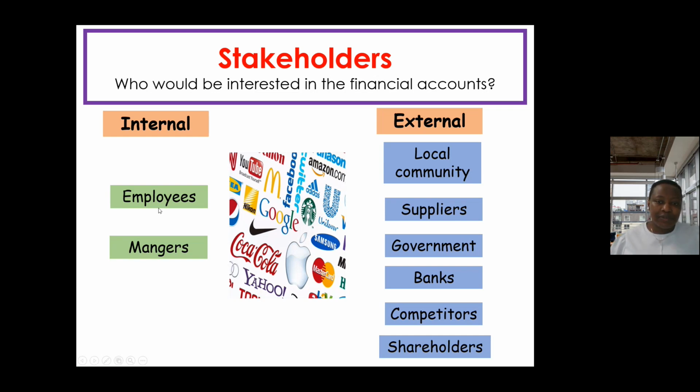Those who are outside of the business and are interested in the business, we call them external stakeholders because they are external, they are outside the business. So we can think of the shareholders, the competitors, the government, suppliers, the local community, all of whom are outside of the business but interested in it. They're interested in the outcome and the activities of the business because whatever happens with the business can influence them. And they themselves, in different ways, can influence what happens within the business. So far we've looked at why we create accounts and who is interested in the accounts, and that has led us to discussing stakeholders.